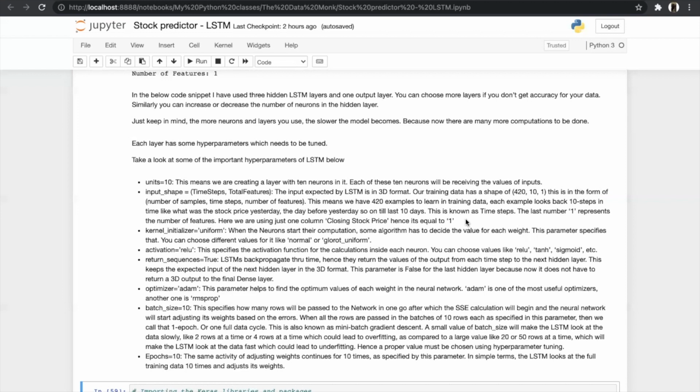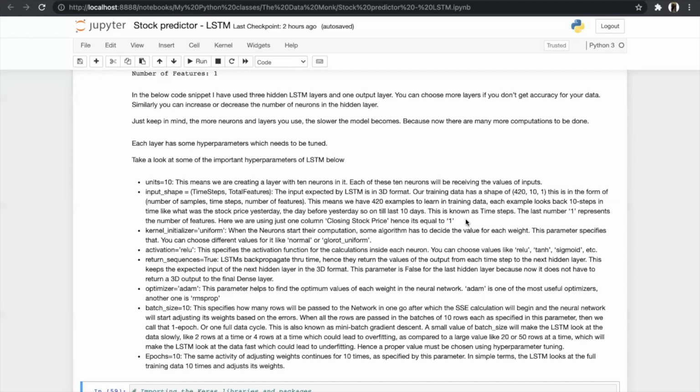Then after the activation function, we have return sequences, which we have assigned true. That means that our LSTM will backpropagate through time. Hence, they return the value of the output from each timestamp to the next hidden layer. This keeps the expected input of the next hidden layer in the 3D format, and this parameter will be false in the last hidden layer because now it does not have to return the 3D output to the final dense layer.